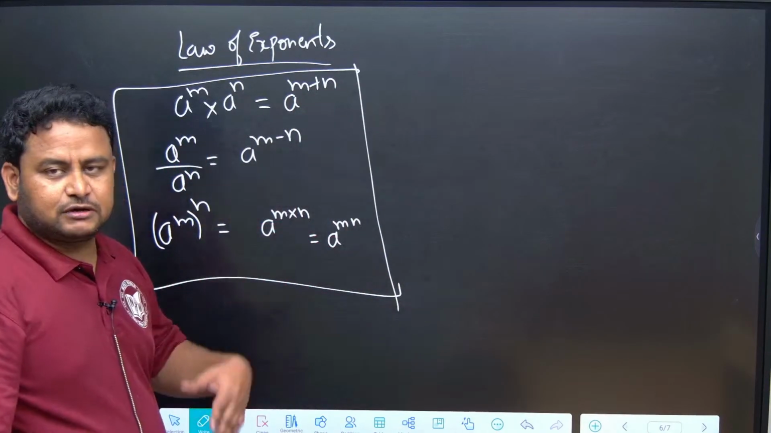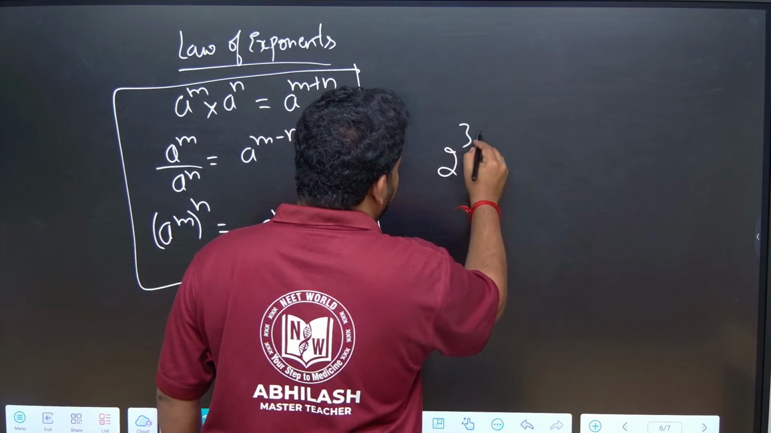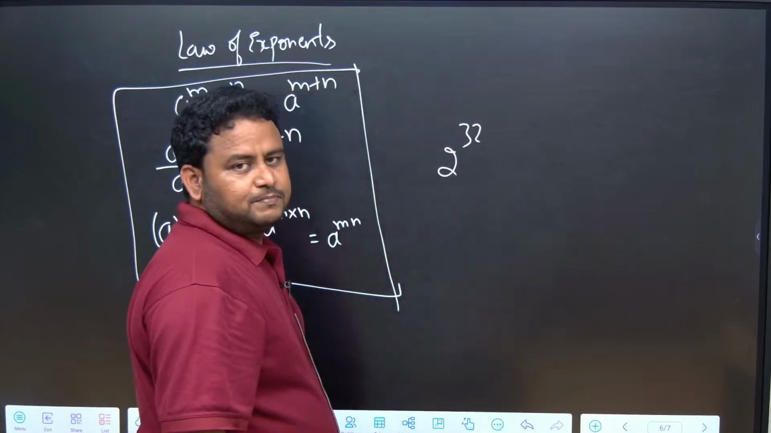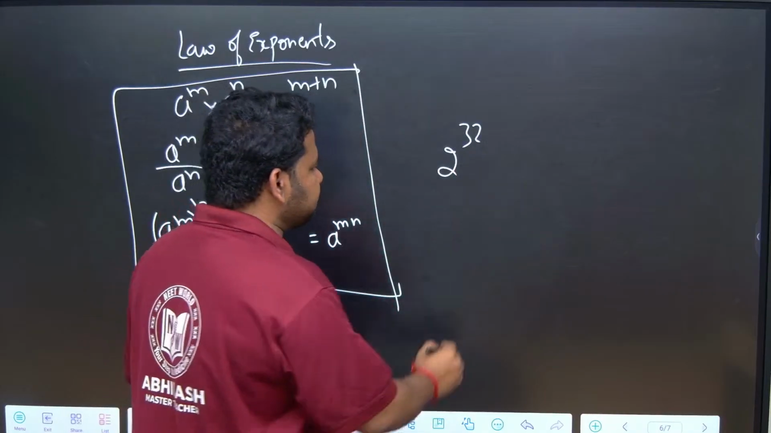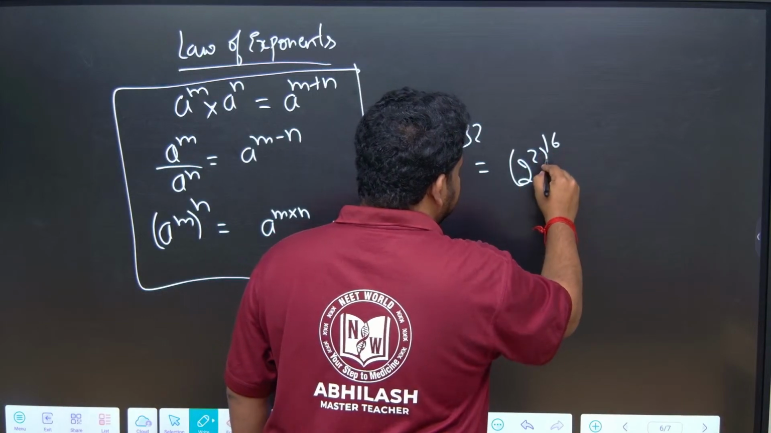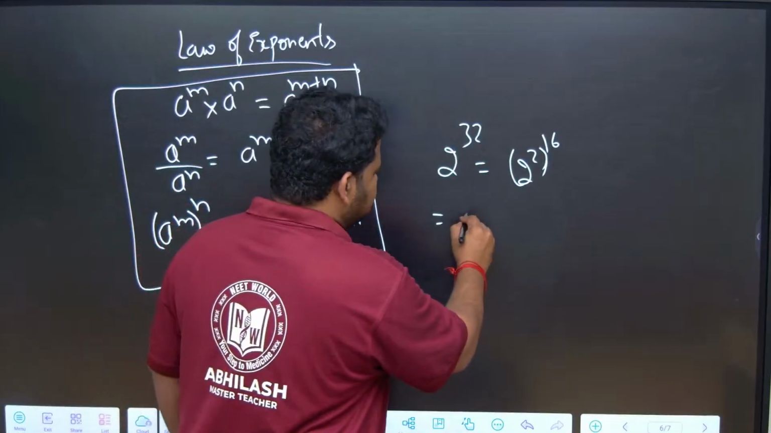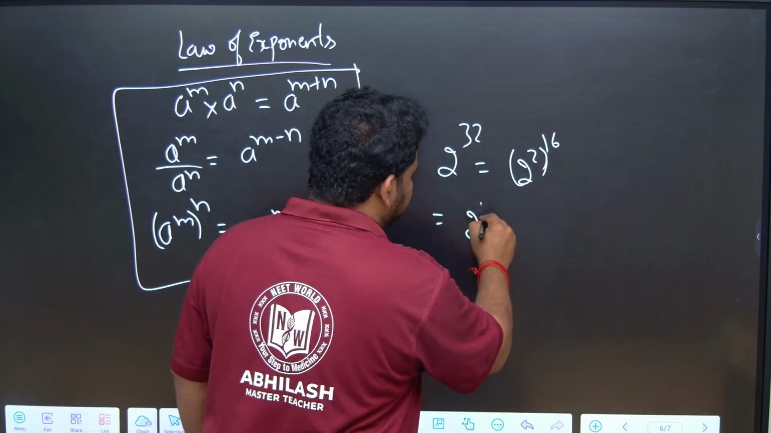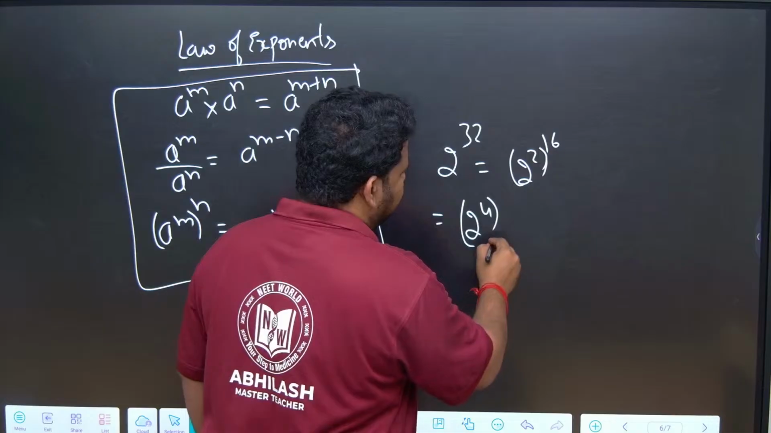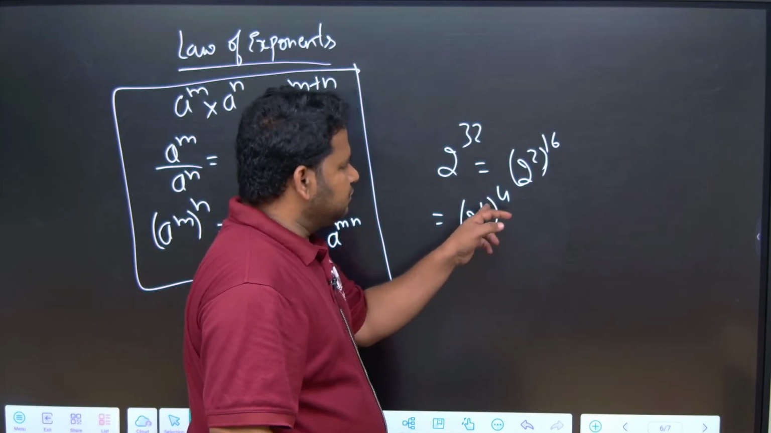Suppose I give a question like this. 2 to the power of 32 is given. I can write it as 2 to the power of 2 into 16, this is the formula I am using. Or I can write it as 2 to the power of 4 into 4, because 4 into 4 is 16.